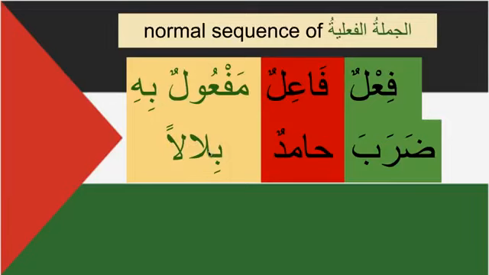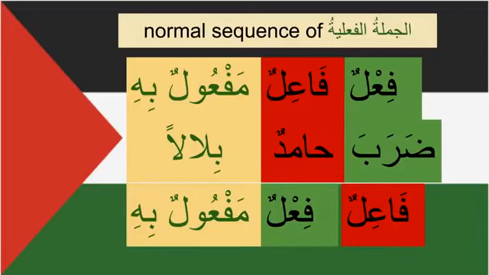But when we translate, what do we bring? We bring the fa'il first, then the fi'l, then the maf'ulun bihi. So this is a translation sequence. Whenever we are reading and trying to translate into our own language, we always look for the fa'il, then you translate the fi'l, and then you translate the maf'ulun bihi. So here we'll say Hamid hit Bilal.